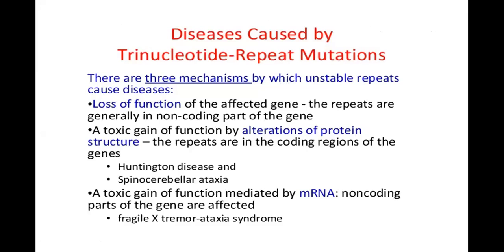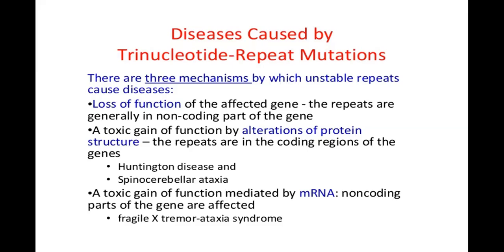There are three mechanisms by which unstable repeats cause disease. Number one is loss of function of the affected gene. The repeats are generally in the non-coding part of the gene. Then a toxic gain of function by alterations of protein structure. The repeats are in the coding regions of the gene, like in Huntington's disease and spinocerebellar ataxia. And a toxic gain of function mediated by messenger RNA. Non-coding parts of the gene are affected, like in Fragile X tremor ataxia syndrome.